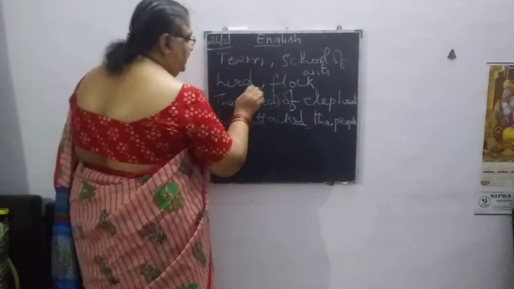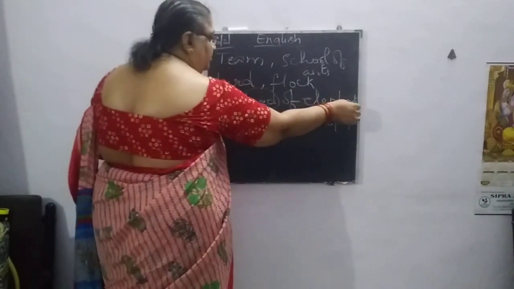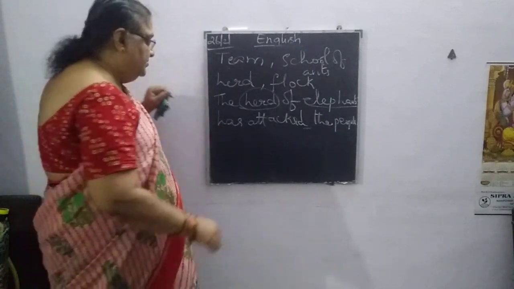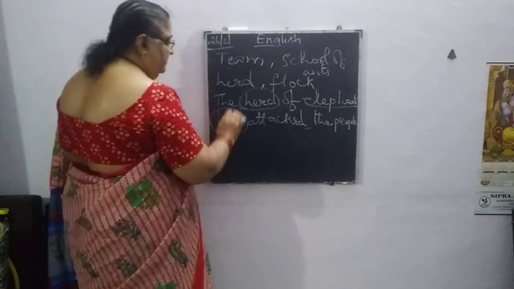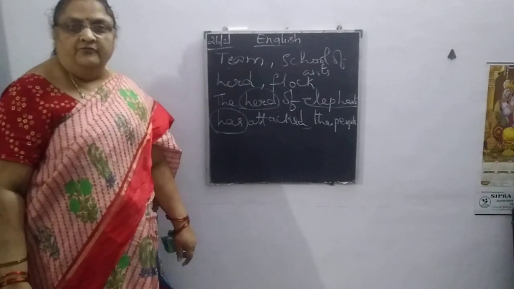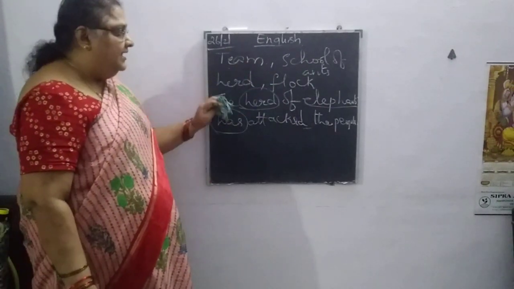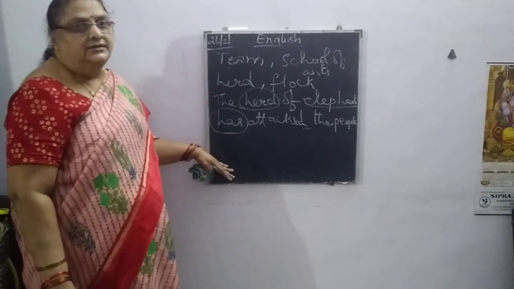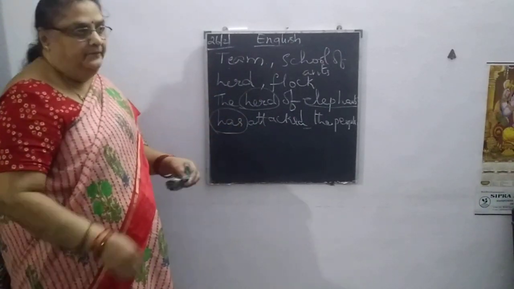The herd is a singular subject, even though many elephants are there in that. So we need to write the singular verb, that is has. Likewise, flock of birds, and we can write many of these with the collective noun.